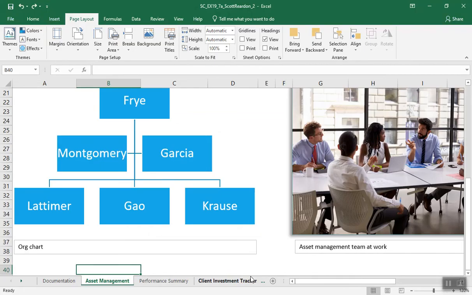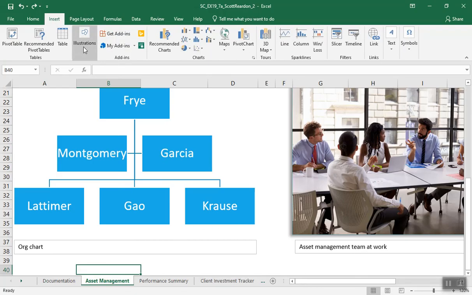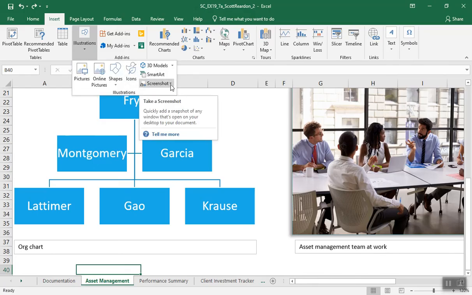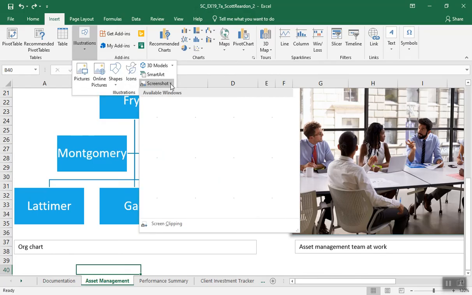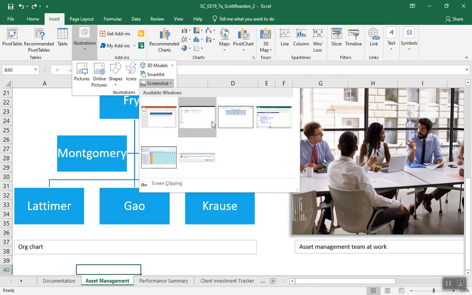Again, this is something I've done a lot in Microsoft, a lot. Insert, and I think we're doing illustrations here if I'm not mistaken. And we're going to say screenshot. Remember in the practice exam we did screenshot, which would be all these other files we have open.